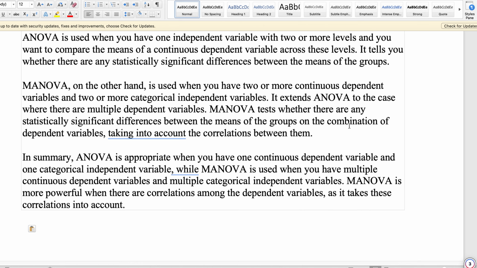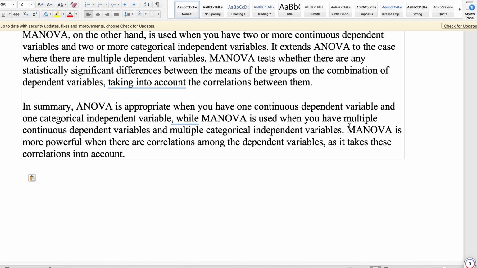MANOVA, on the other hand, is used when you have two or more continuous dependent variables and two or more categorical independent variables. It extends ANOVA to the case where there are multiple dependent variables. MANOVA tests whether there are any statistically significant differences between the means of the groups on the combination of dependent variables, taking into account the correlation between them.